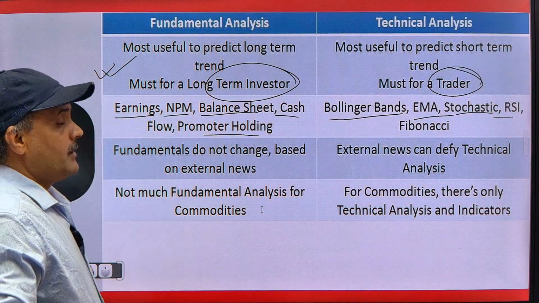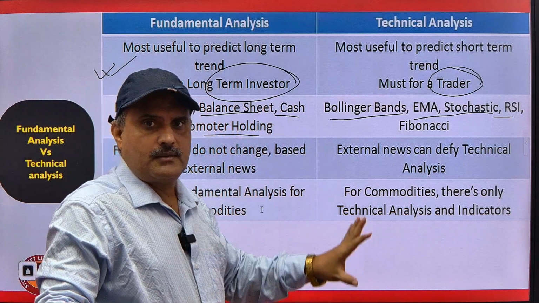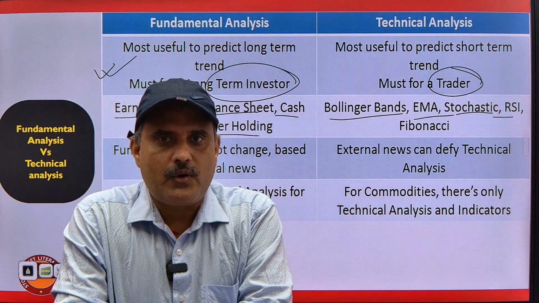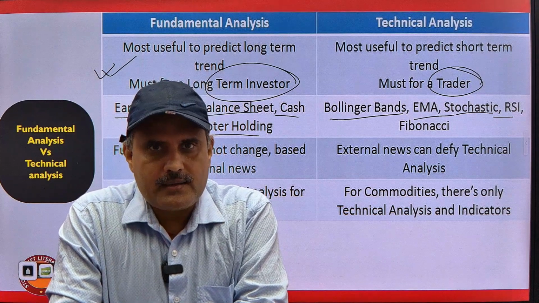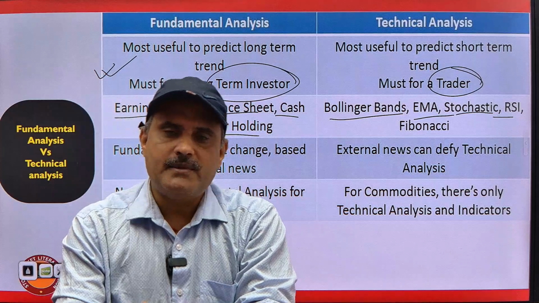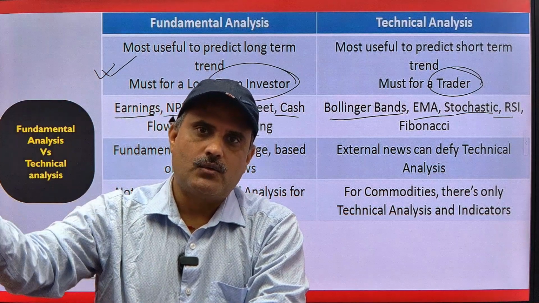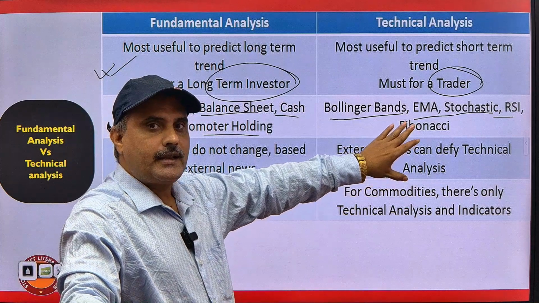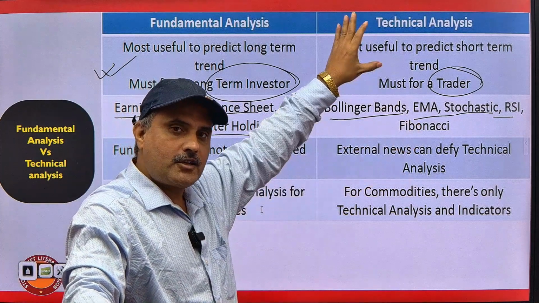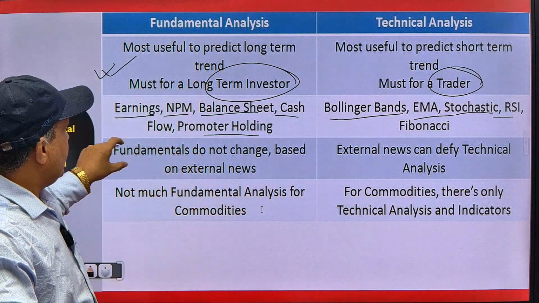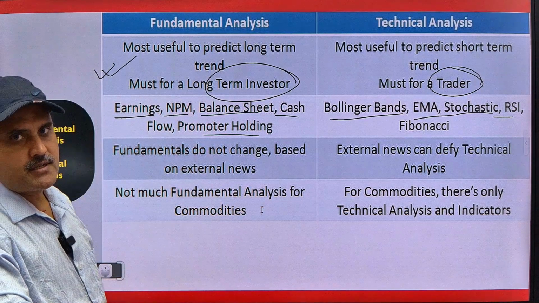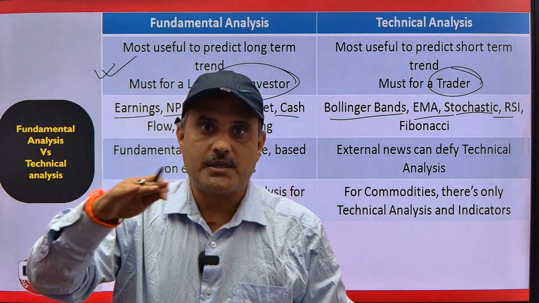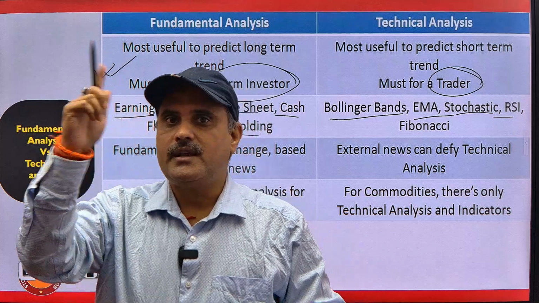Next, for a fundamental investor, there is no use of external news. For example, in any case, if there is bad news for a company, then on the second day the market will crash down. If the market crashes down, then traders will short the share and they will get the benefit from that. But in the case of a fundamental investor, the fundamental investor will be happy, more happy. They will buy more shares at the lower level because they understand the company.